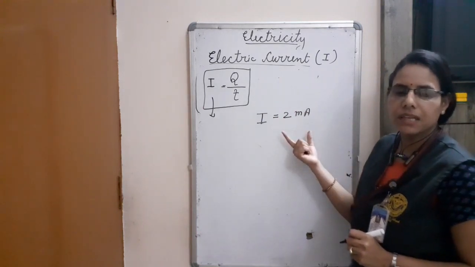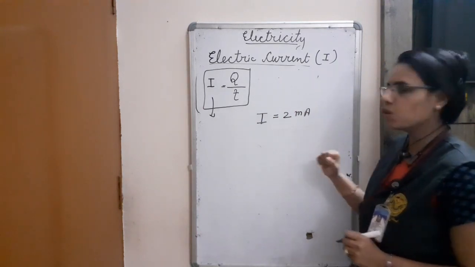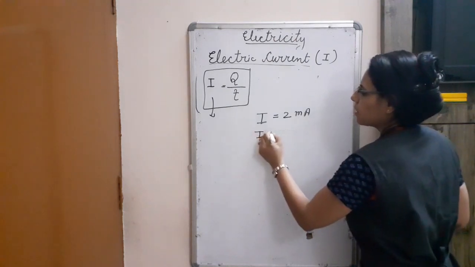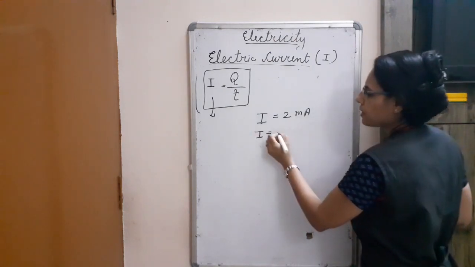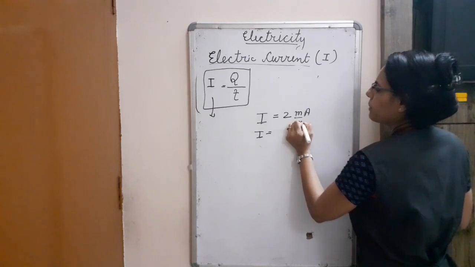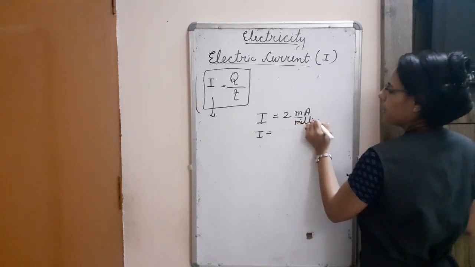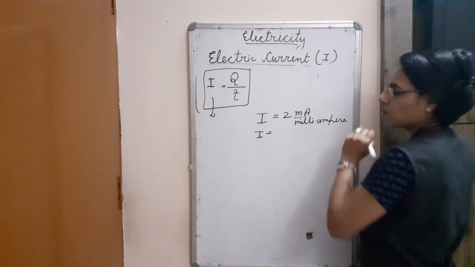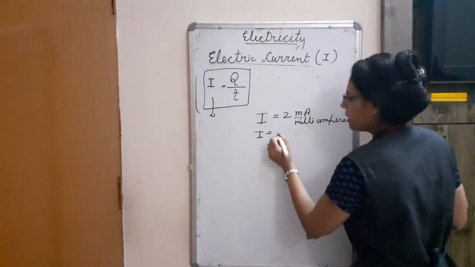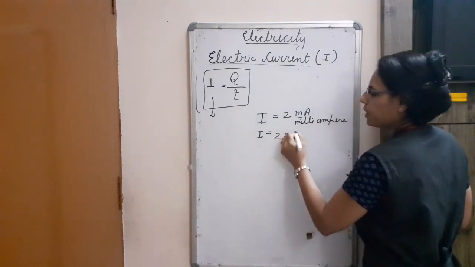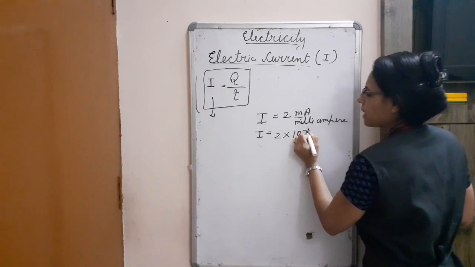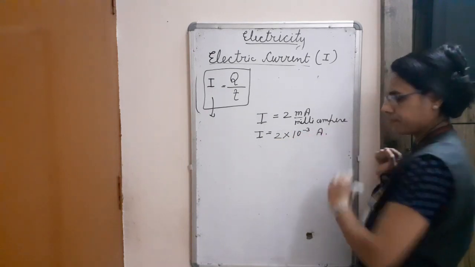So what is this milliampere? What we have to do is change this unit into ampere. So 2 into 10 raised to power minus 3 ampere.